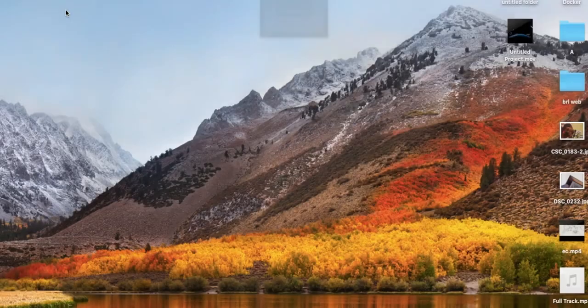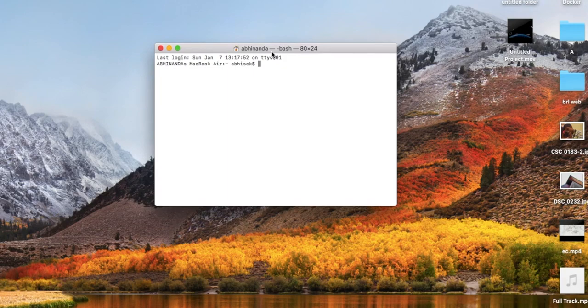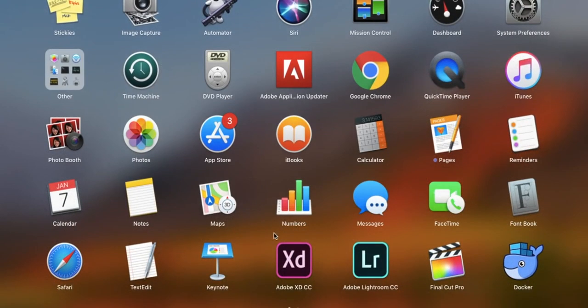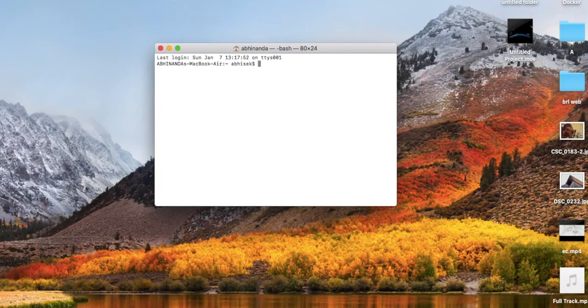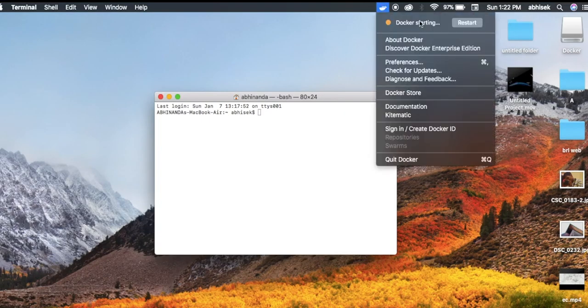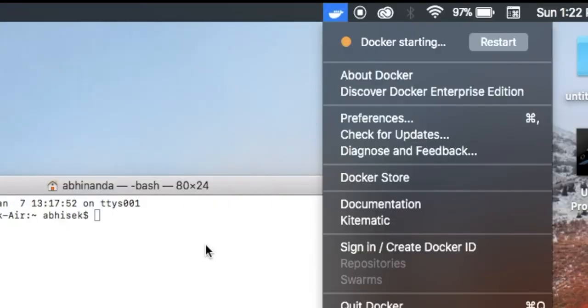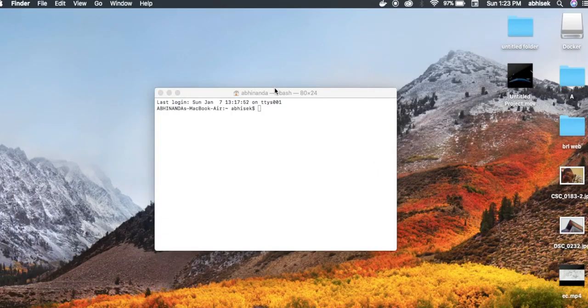So let's open up your Mac terminal. What you need to do first is install Docker and open it up. It will show Docker is running. Wait till Docker's... yep, Docker is running right now.